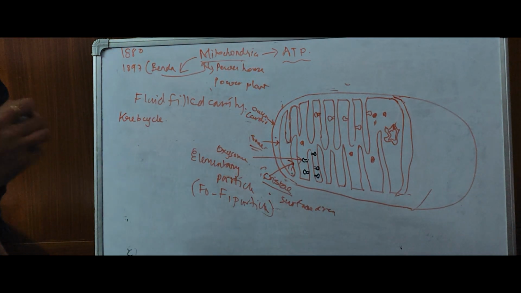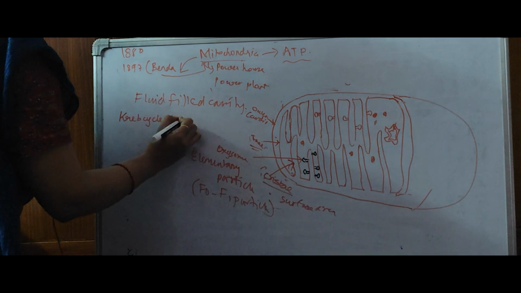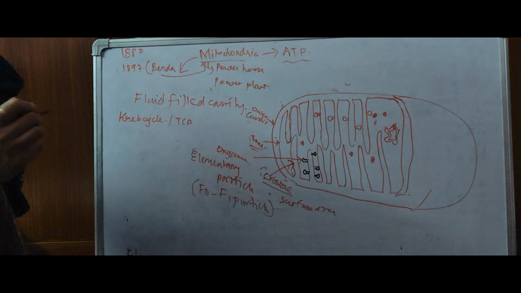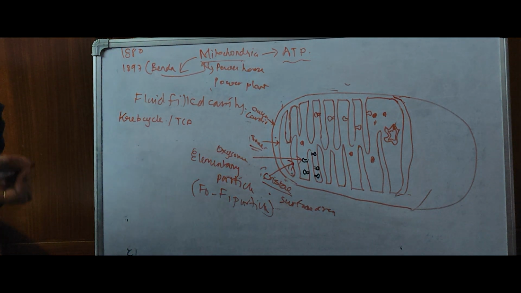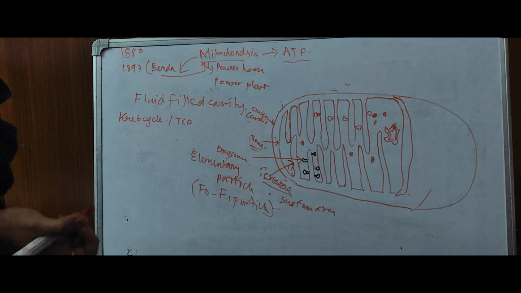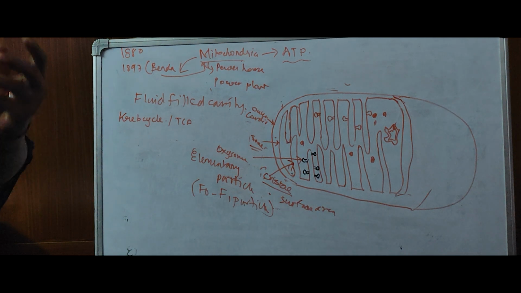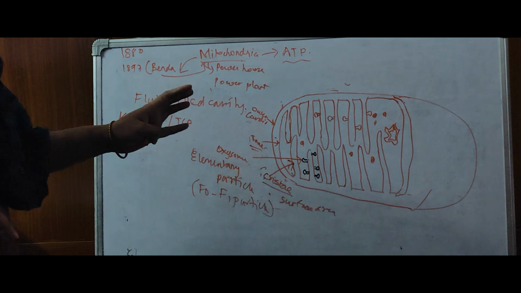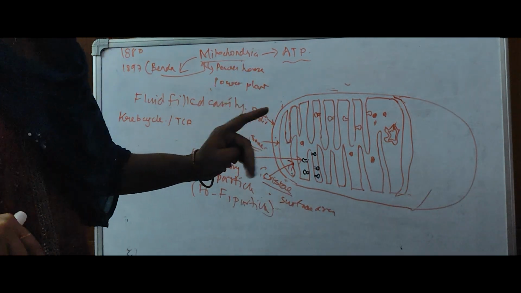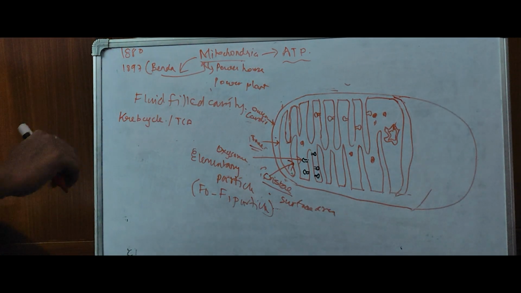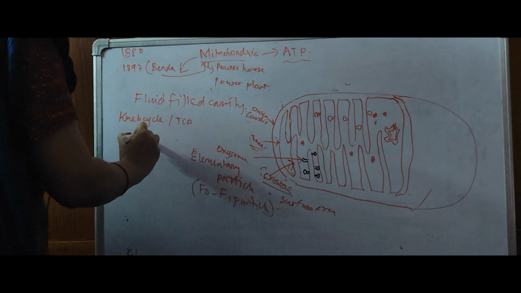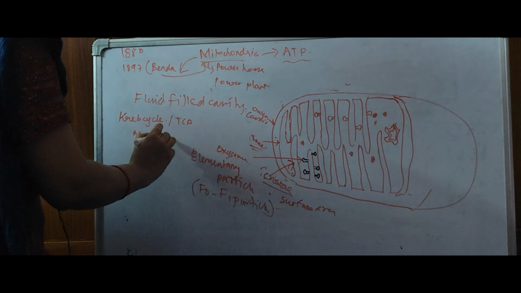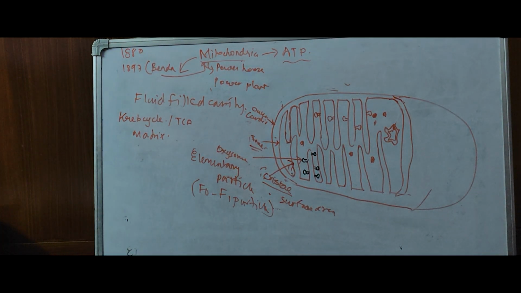Krebs cycle is also known as TCA, that is tricarboxylic acid cycle, and it is also known as citric acid cycle. They are all the same. Okay, TCA, citric acid cycle, Krebs cycle. Now this will occur in mitochondria, in the matrix of mitochondria.